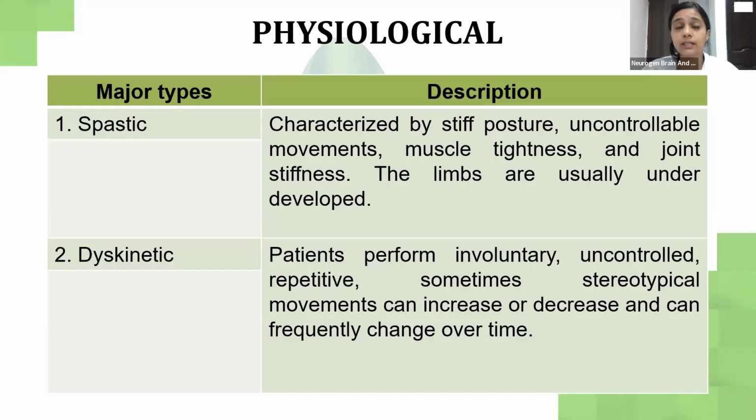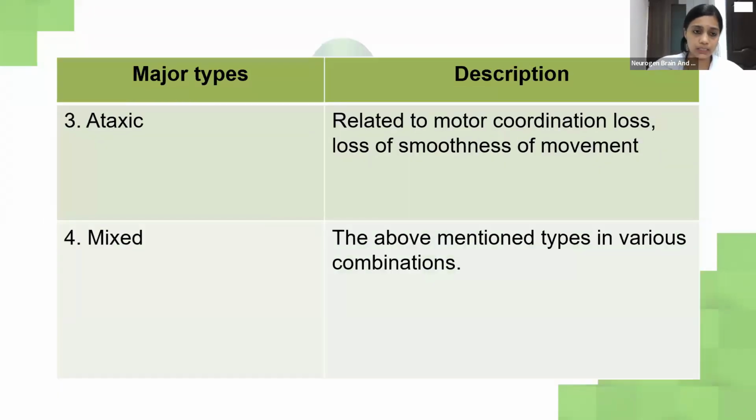Dyskinetic means the patient performs activity which is involuntary, not in their control, and the movements might range from increase or decrease and can change frequently over time. That is dyskinetic. Ataxia means loss of smoothness of movement. There is motor coordination loss. Mixed is a combination of all the above mentioned types.